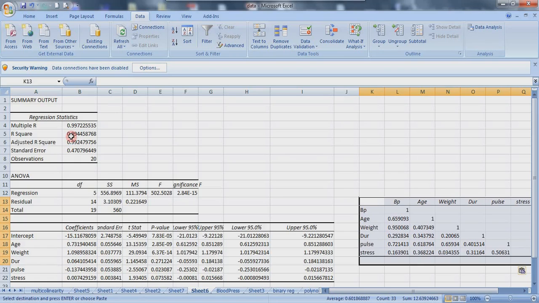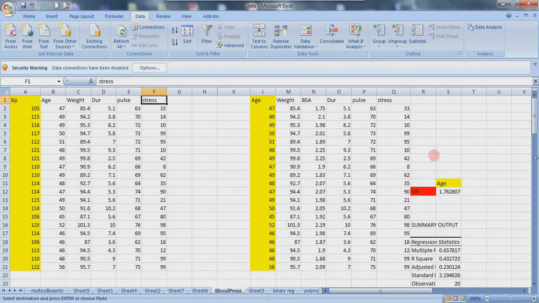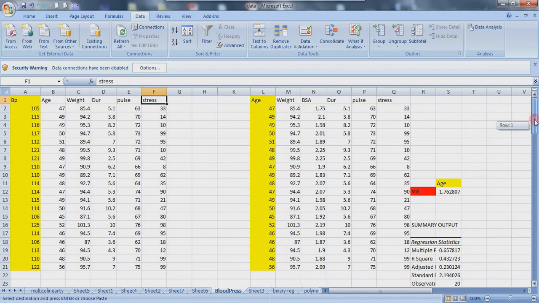So this is something that we need to probe further. So how do we probe further? We'll be interested in conducting the variance inflation factor on each of the independent variables.